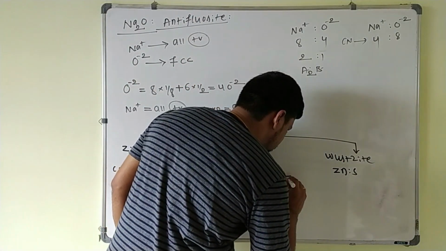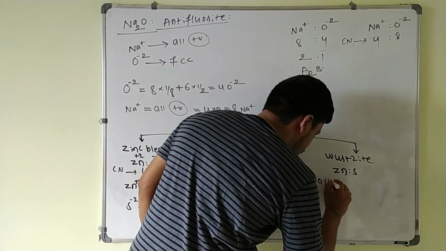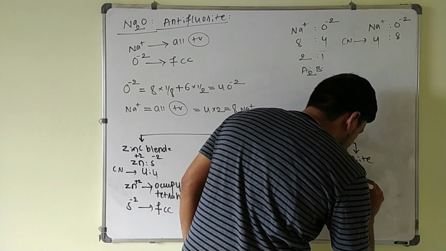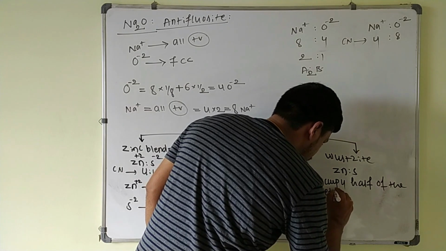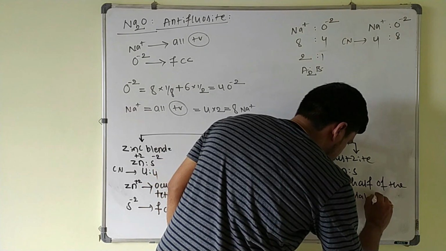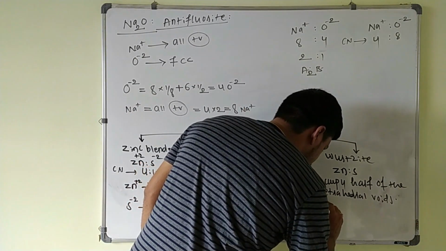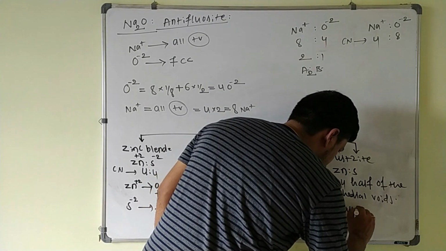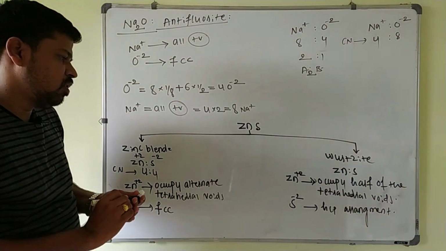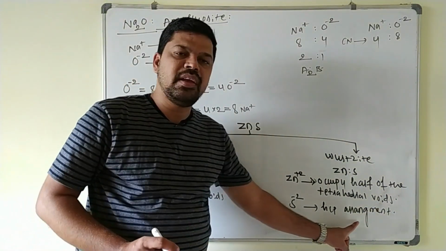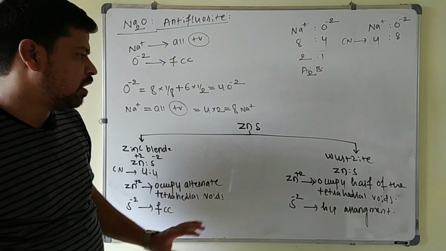So Zn+2 ions occupy half of the tetrahedral voids, and here sulfide ions are arranged in the HCP layers, HCP arrangement. So here sulfide ions are arranged in the HCP layers, and here sulfide ions are occupying what? FCC points here. These two are the important differences you have to remember.